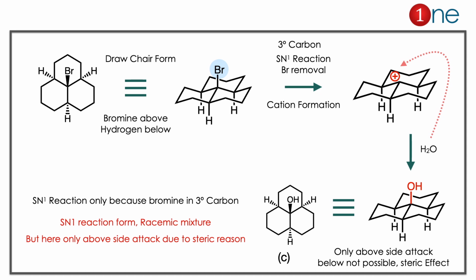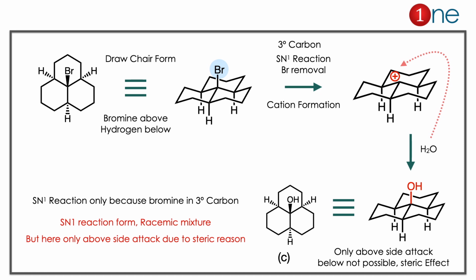Then OH attacks. OH can attack from above or below, but OH cannot attack from below because of the steric hydrogen and its cave structure. It's a kind of cave below, so it cannot attack. So the OH formation definitely will be above. So the product is clearly C because only above side attack is possible due to steric effect. So the answer is clearly C there.